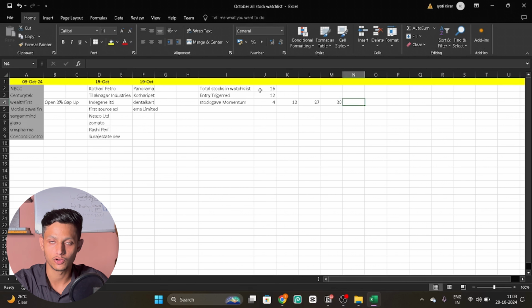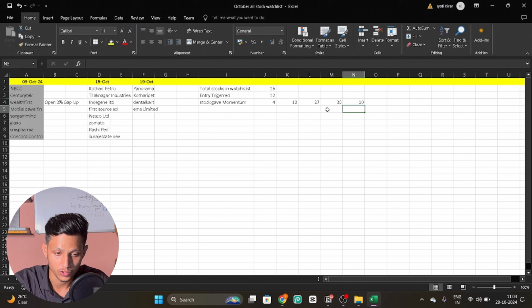मैंने complete बताया कि कौन से stock मैंने share किया था, वो कितना perform किया. I have shared that. You can watch that video. And the fourth stock gave 10% return. So these are the returns which I got from four stocks: 12%, 27%, 30%, 10% on the capital which I deployed. Right. This is the thing.